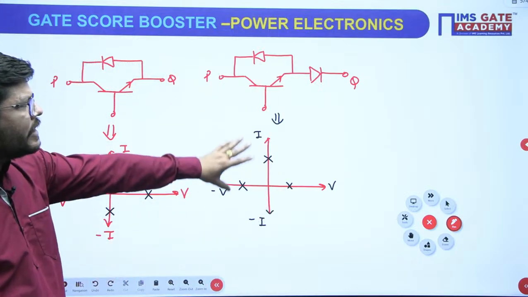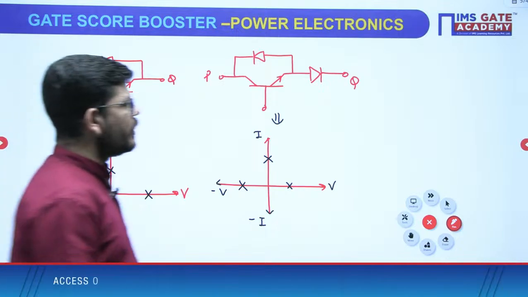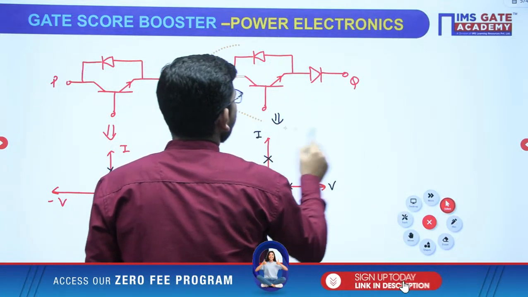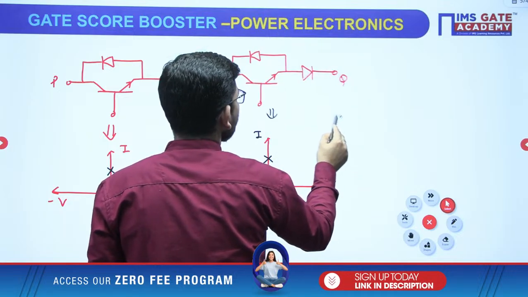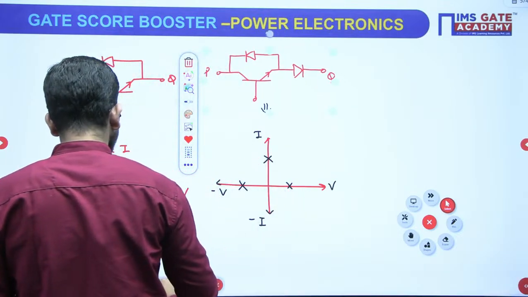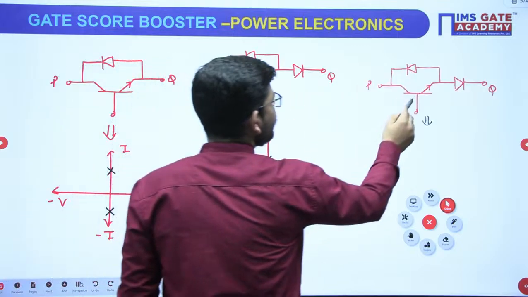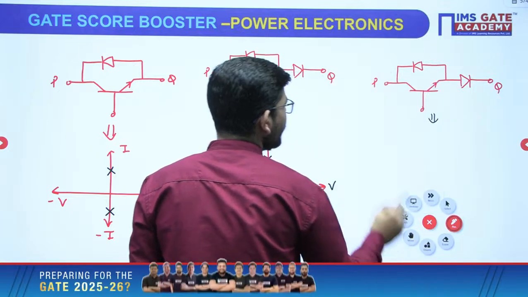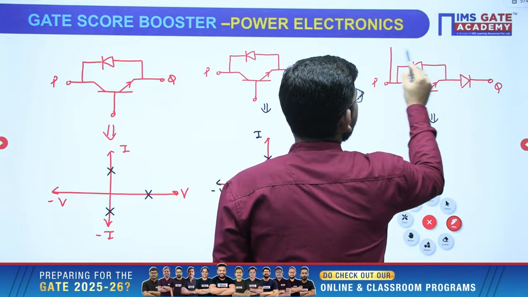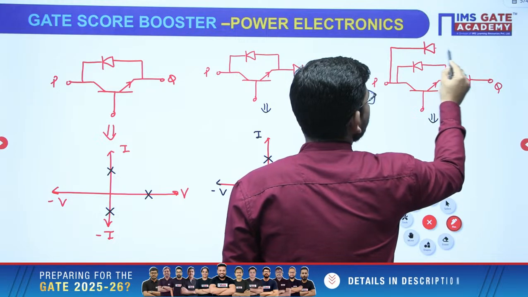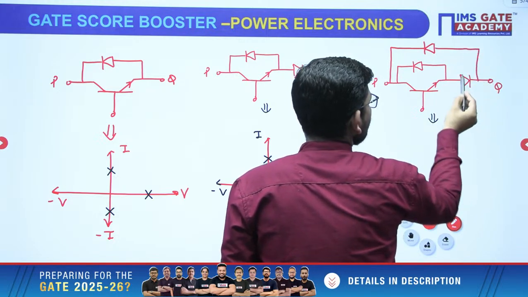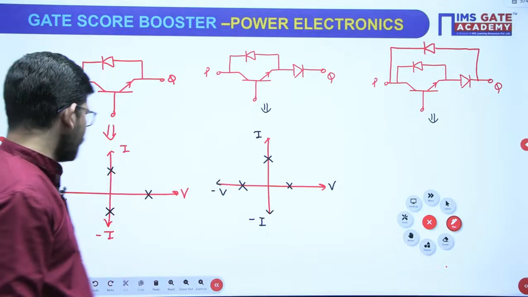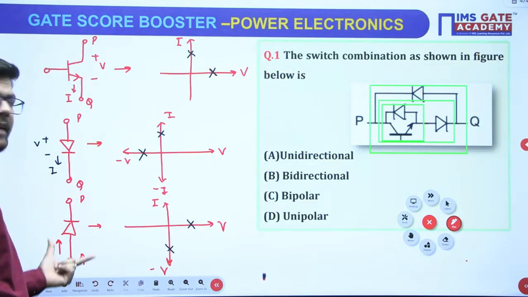Now after realizing this, we have added another diode. Let me connect another diode here. First of all, I will realize this combination of switch that we have already done. Now it is time to add one more diode here. So we have added one more diode in this combination, correct? Up till this you have realized. Now you have a diode like this, and this diode means we have this combination.